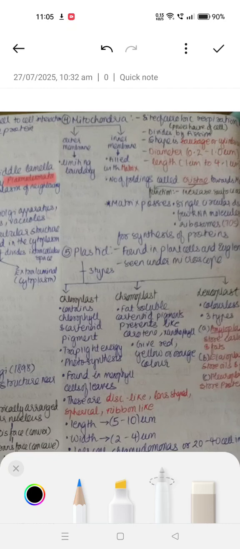The width is 2 to 4 micrometers and the length is 5 to 10. Simply remember 5 to 10 micrometers for length and 2 to 4 for width. Just multiply it: 5 to 10 and 2 to 4. That's 1 per cell in Chlamydomonas, or 20 to 40 per cell in mesophyll. Chloroplast has a double membrane. The outer membrane is more permeable, and the inner membrane is obviously less permeable.